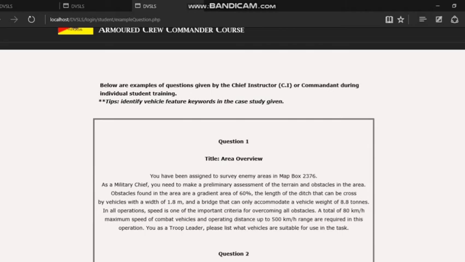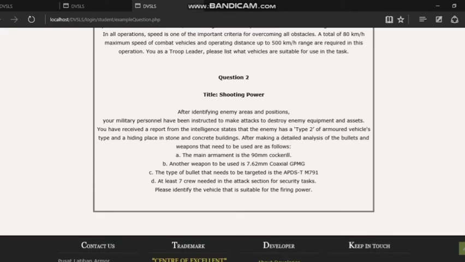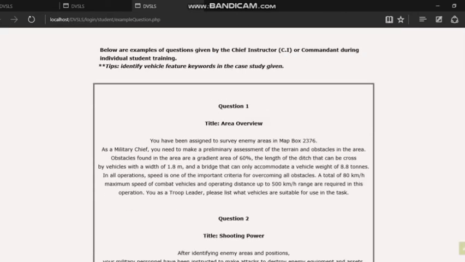Okay, for example, below are example questions given by the chief instructor or commander during individual student training. Tips: identify vehicle feature keywords in the case study, because sometimes questions are not given directly. Sometimes the question is given based on a case study like this. As you can see, in question 2 the question is given directly, but for question 1 it is not.